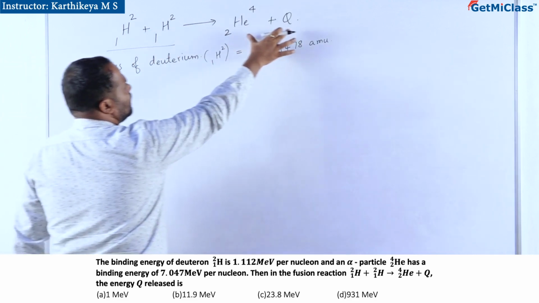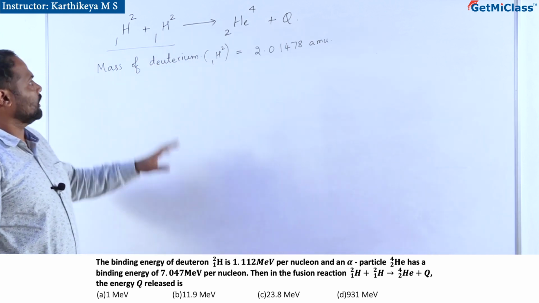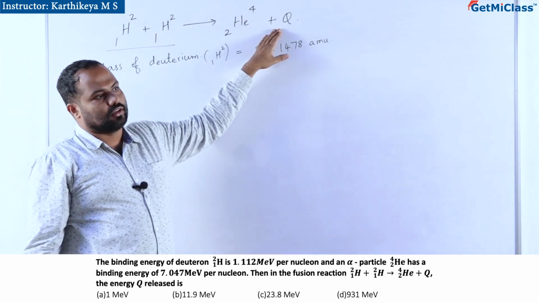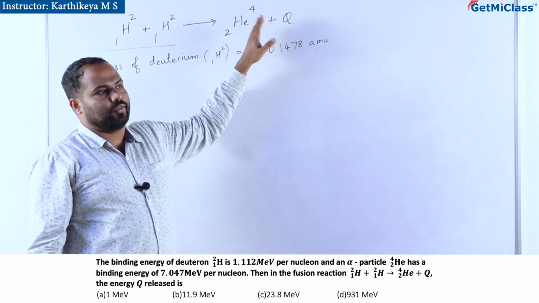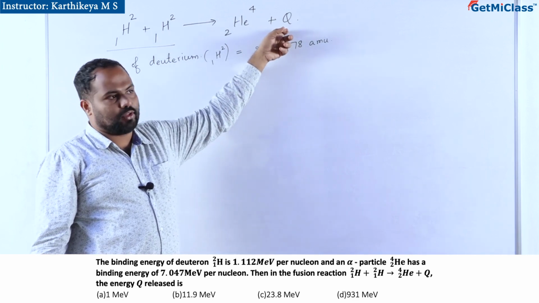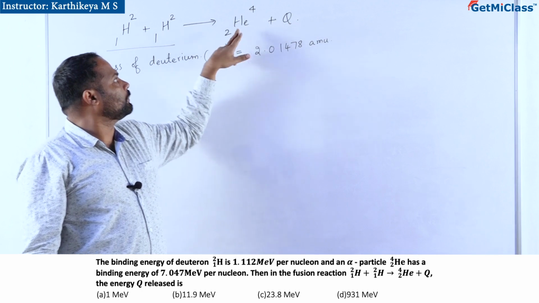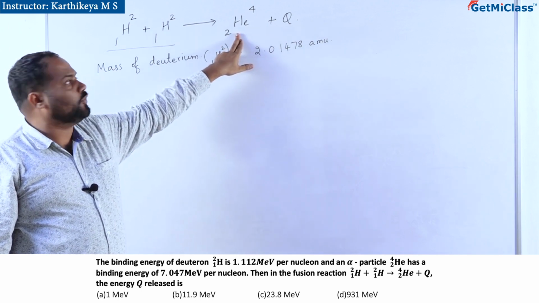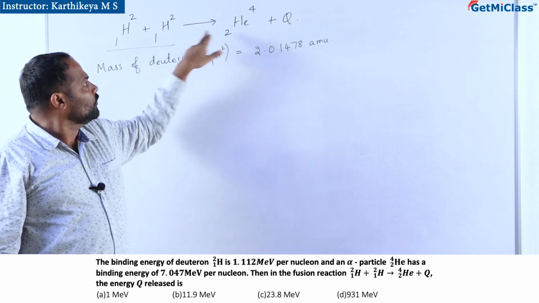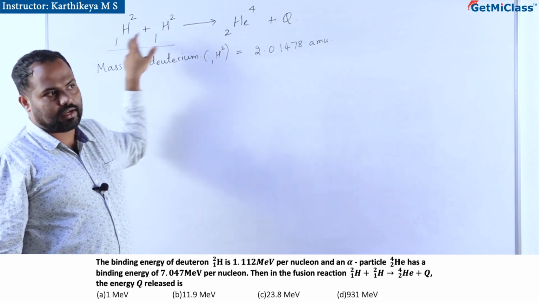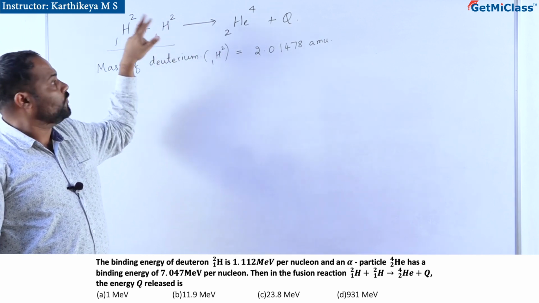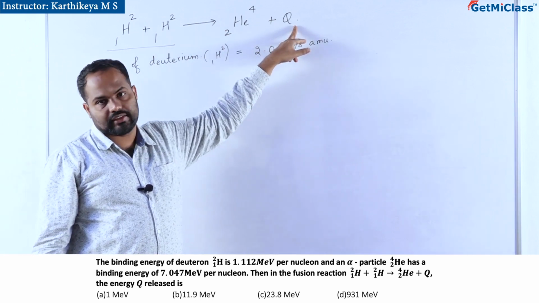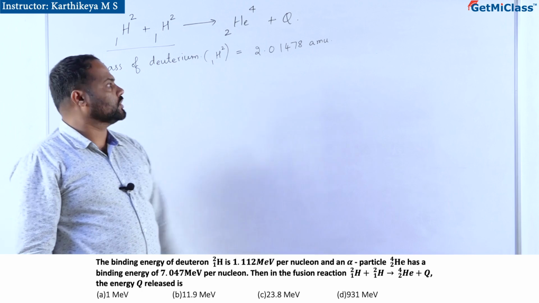So there are two here. This energy must be conserved on this side. So the total energy of the reactant should be conserved in the side of the total energy of the products. So when the product is formed, it is due to the phenomenon of nuclear fusion. So this is fused into helium nucleus. Hydrogen 2, deuterium, fused into helium nucleus, and some energy will be released. That is the principle of nuclear fusion.